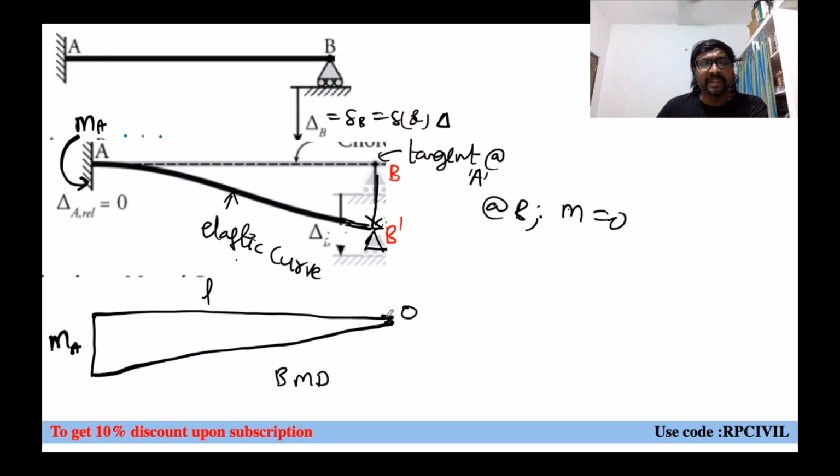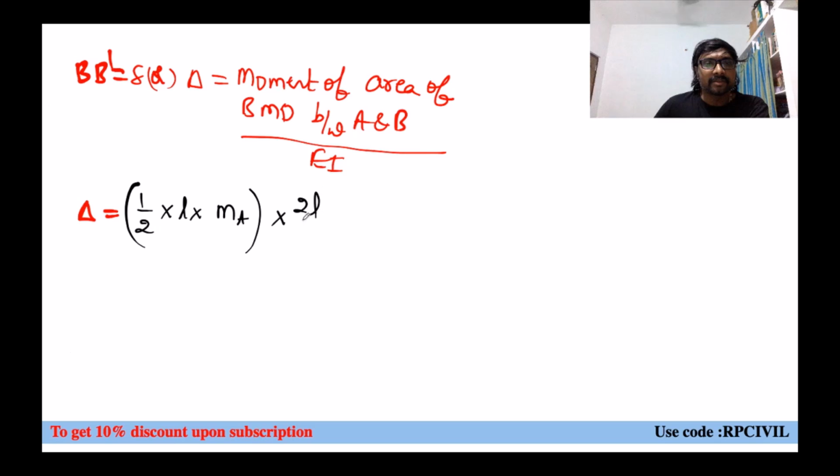About this point B, now about this point B means how much it will be? This is your CG. It is at 2L by 3, or not? Yes, this is at 2L by 3 distance, into 2L by 3 distance divided by EI. Like that, if you just simplify, what will you be getting? MA into, this 2 will get cancelled, no? Yes or no? MA into L square by 3 EI.